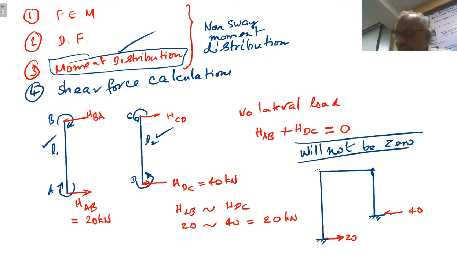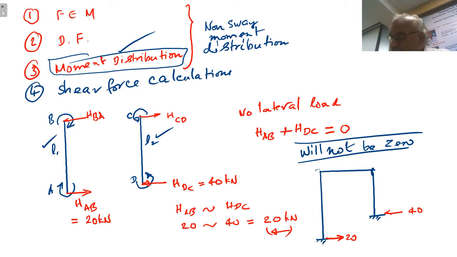One is towards right, the other one is towards left. Which is more? 40 is more, that is from right to left is more. The net is towards left. Therefore, because of this, the frame will not be under equilibrium. This will cause sway, right?